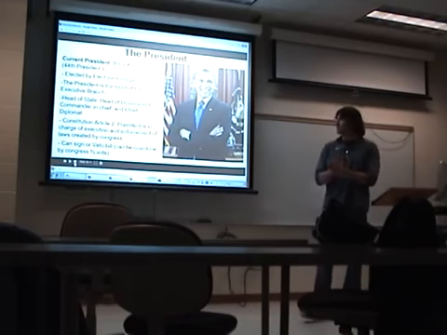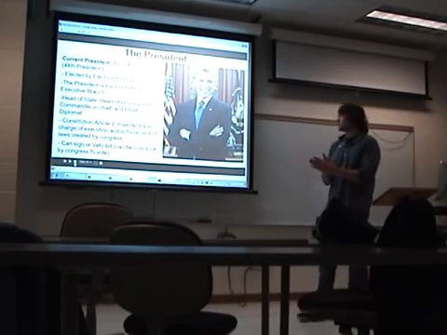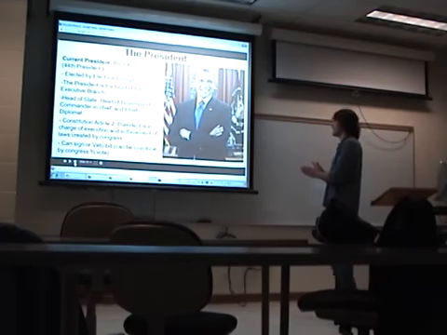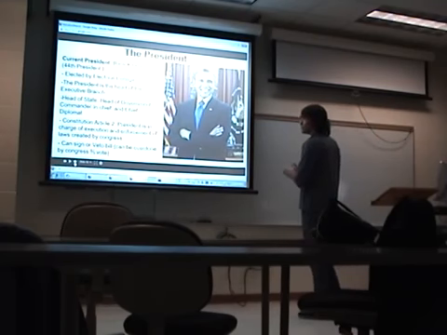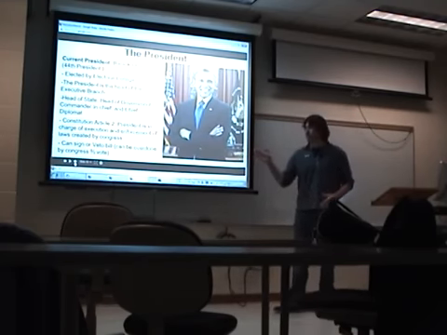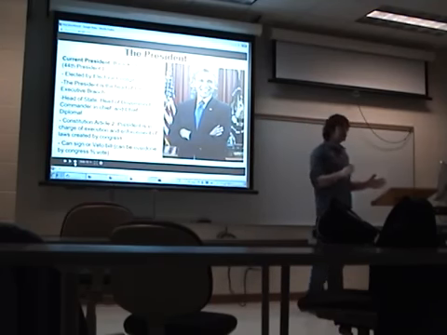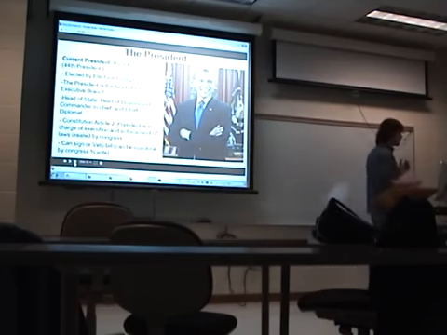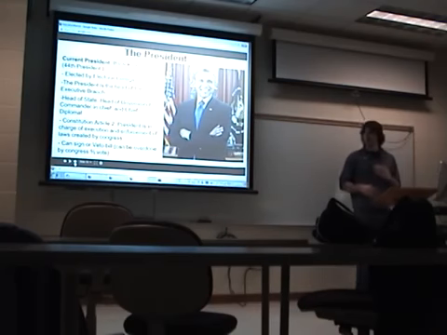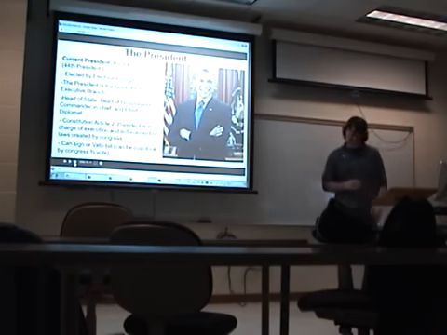The Constitution in Article 2 states that the president is in charge of execution and enforcement of laws created by the Congress. He can sign or veto a bill. Once again, a veto can be overridden by Congress with a 2/3 vote. Once again, another thing involved in the system to make sure one man does not have too much power, so it goes through a bunch of different checks and balances.